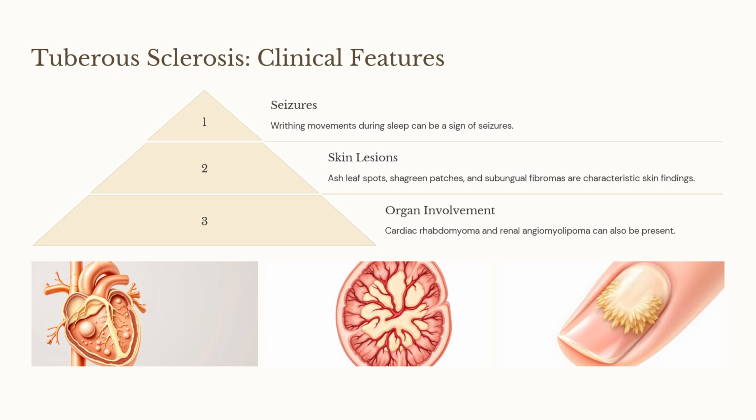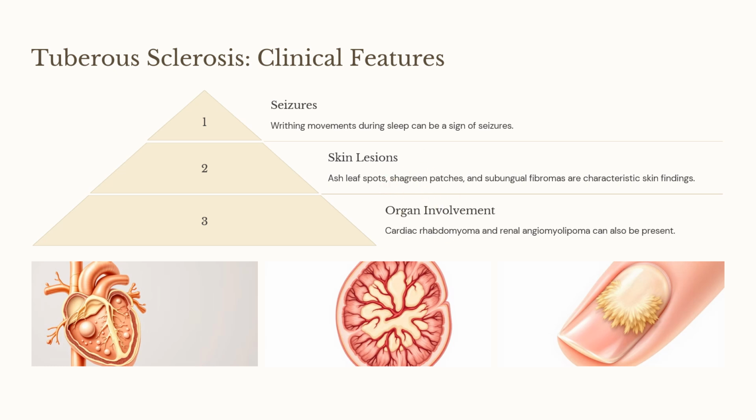And they will also have cardiac rhabdomyoma, renal angiomyolipoma. So if you can detect a patient who is having tuberous sclerosis, then screening should be done for cardiac rhabdomyoma, renal angiomyolipoma, as well as subungual fibromas, which are the nail bed growths. And the characteristic skin lesions will be ash leaf spots as well as shagreen patches.